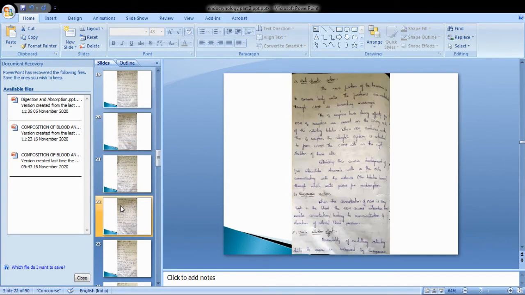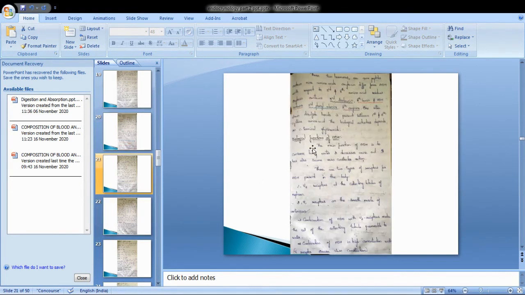Next, the biological function of antidiuretic hormone. The main function of antidiuretic hormone is to conserve body water or decrease urine output. It also has a vasoconstrictor action.